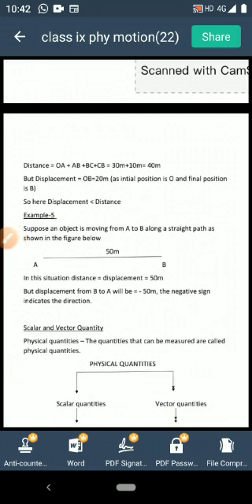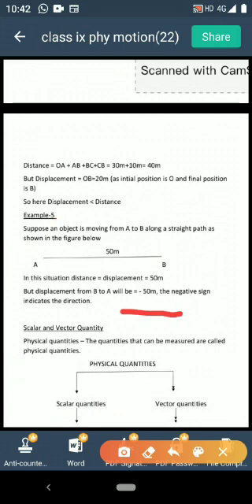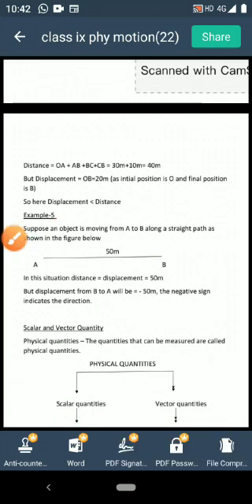But in the same situation, if I ask you what is the displacement towards A, though the object is moving from A to B, I am asking you displacement along the opposite direction. So displacement in the opposite direction can be indicated by a negative sign, that is minus 50 meter. Here this minus sign is indicating direction, not the amount. Understood? So displacement can even be negative.